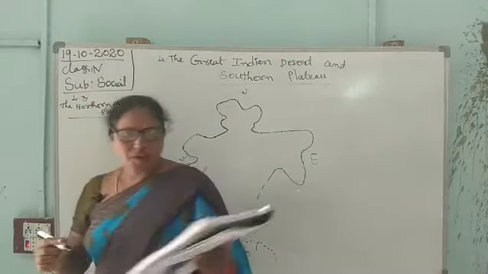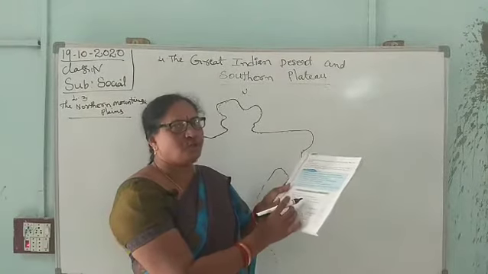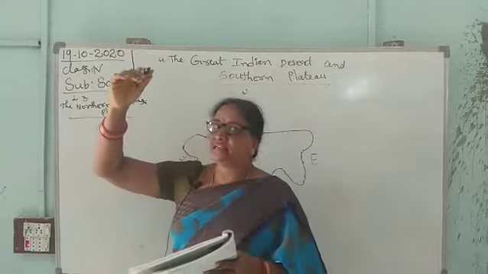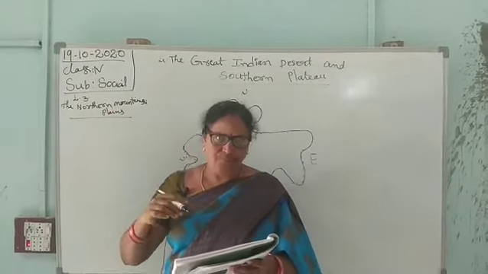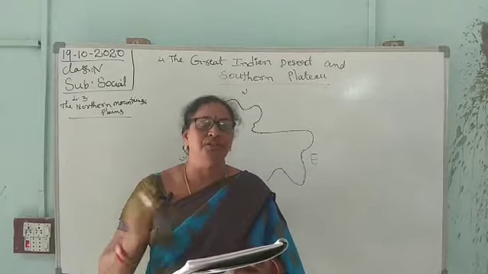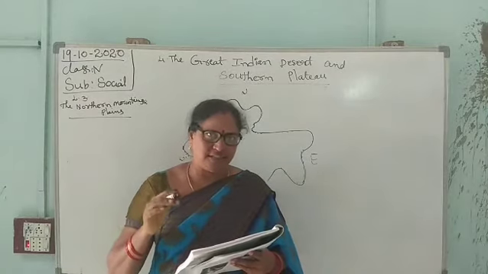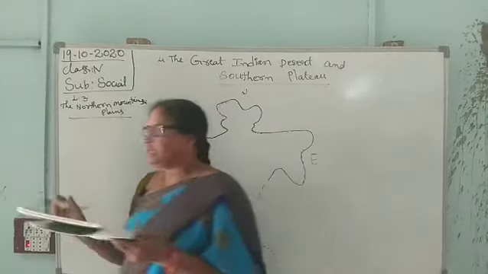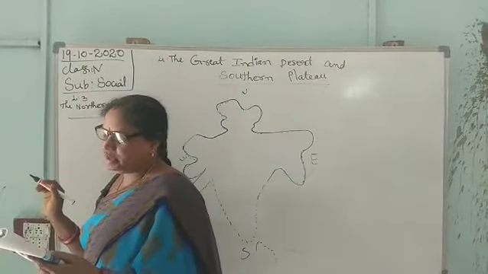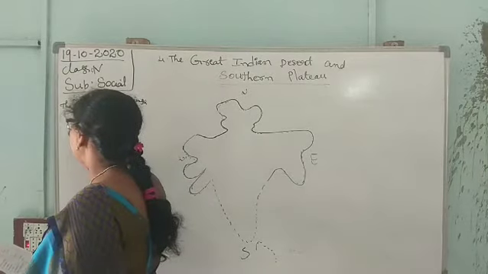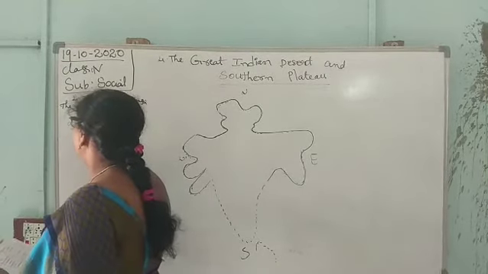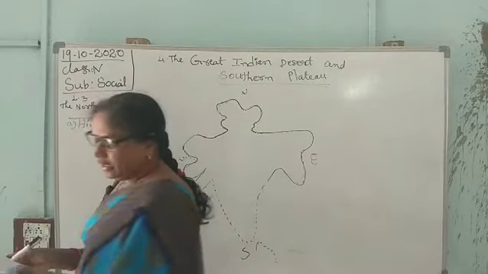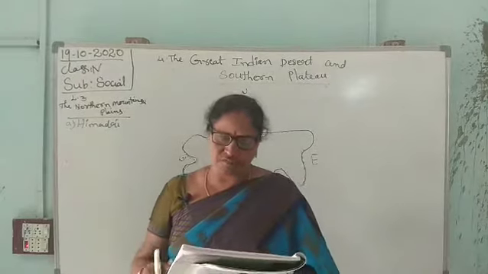Summative assessment, page number 19. Pick the correct option. Which is the topmost range of the Himalayas? The Himalayas have been divided into three ranges, and the highest one is Himadri. What are the options? Himadri, Shivalik, Himachal, and others. A is the answer. Himadri is the topmost range of the Himalayas.